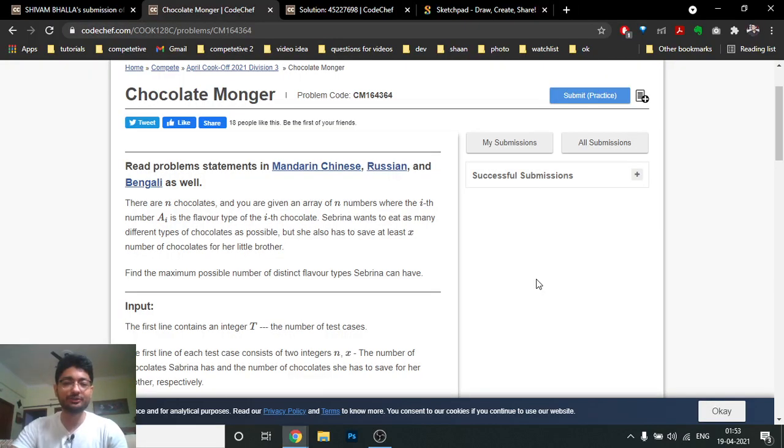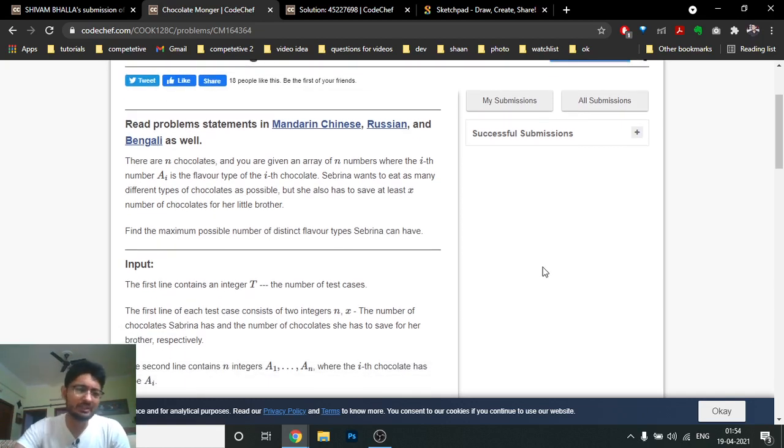Hello friends, so today we're going to discuss a problem from the latest CodeChef April Cook-Off named Chocolate Monger. It's not too difficult a problem, but you just have to understand a simple implementation thing. It's not too difficult to understand also.